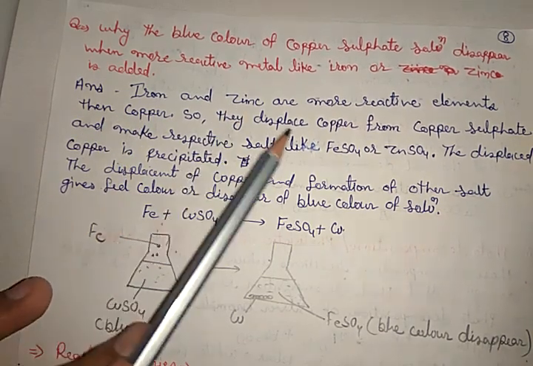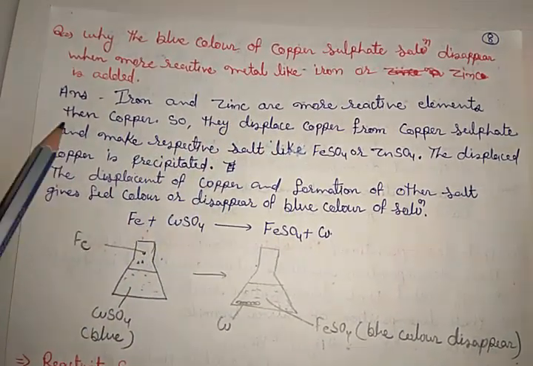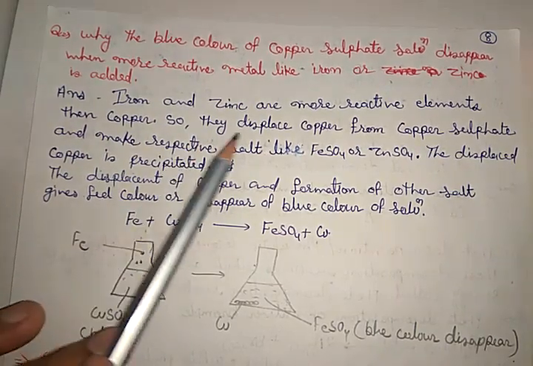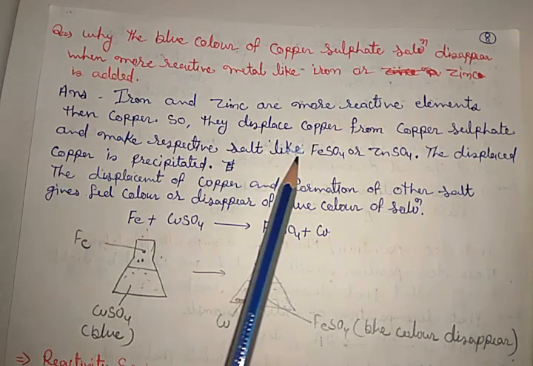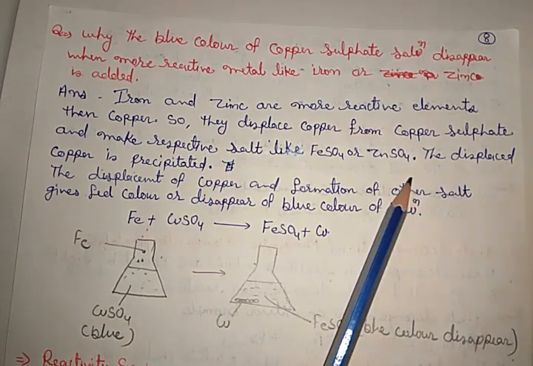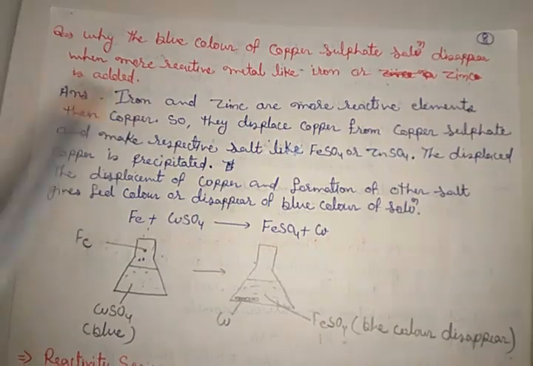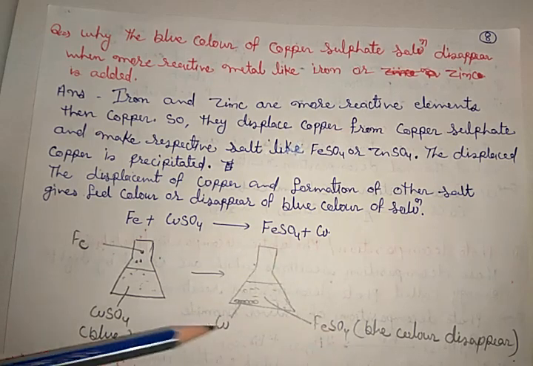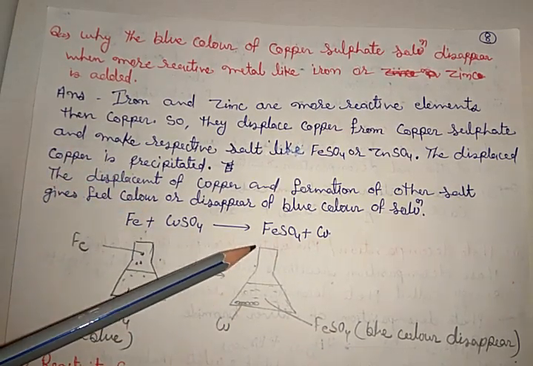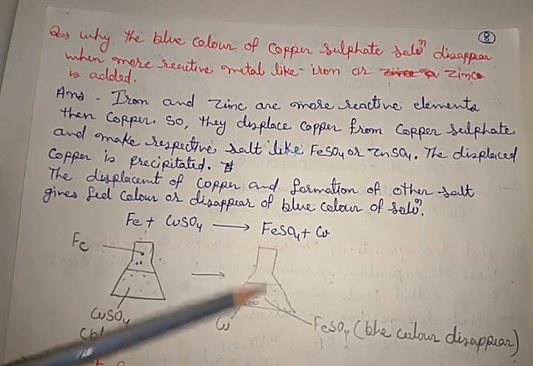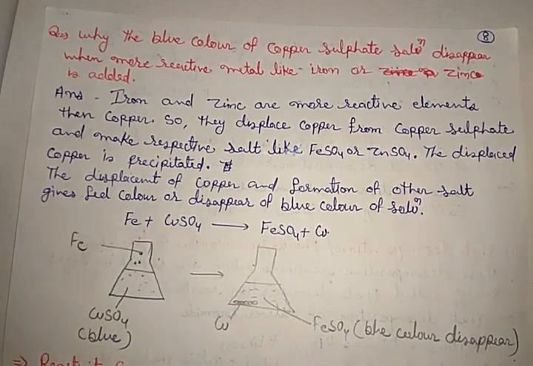Iron and zinc are more reactive elements than copper, so they displace copper from copper sulfate and make the respective salt like FeSO4 or ZnSO4. The displaced copper is precipitated, that means removed or deposited on the bottom side, or if there is an iron rod placed in, then it is deposited on the iron rod.